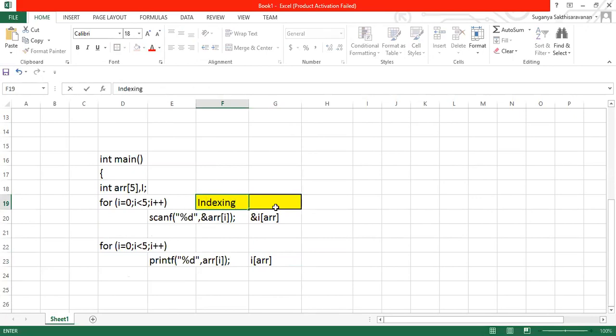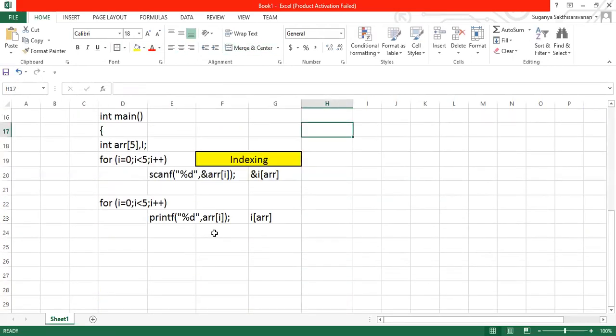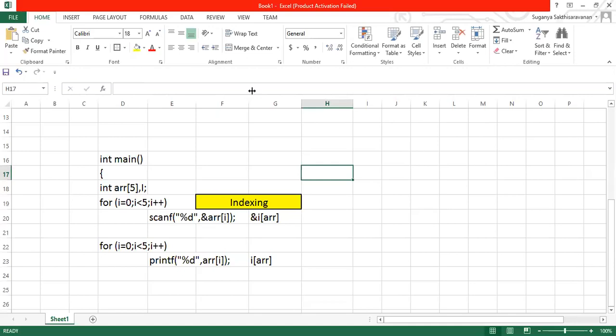I told you that we have one more approach, and I'll let you know what that is. First, is this indexing approach clear for everyone? This is the common one, which everyone is using right now. Do you want me to explain further about this, or shall we go to the next one?